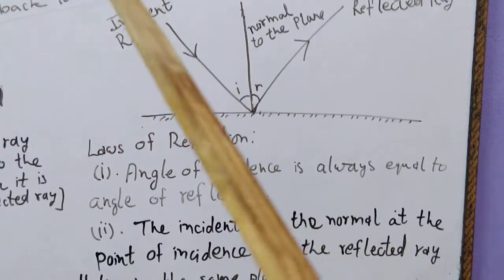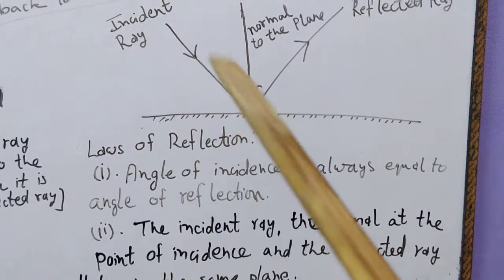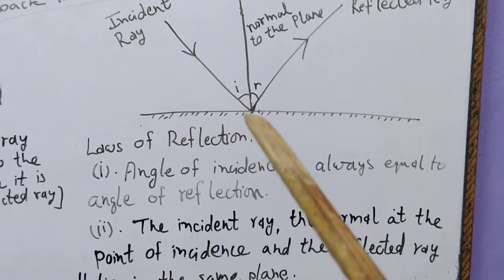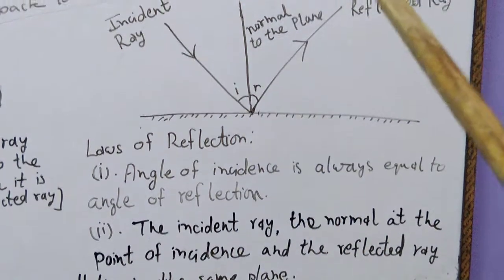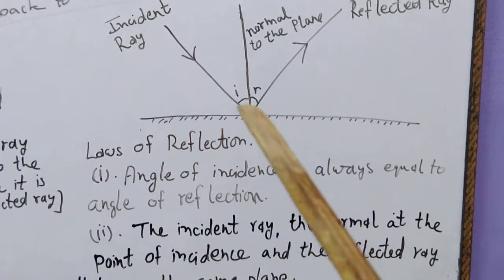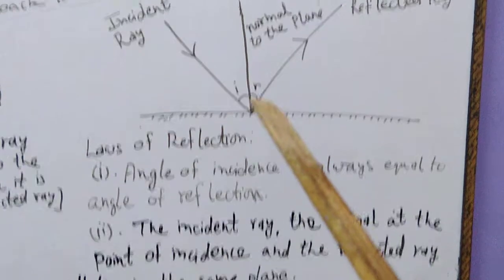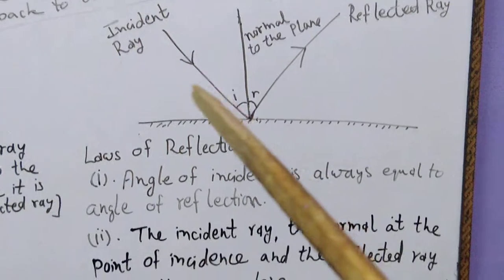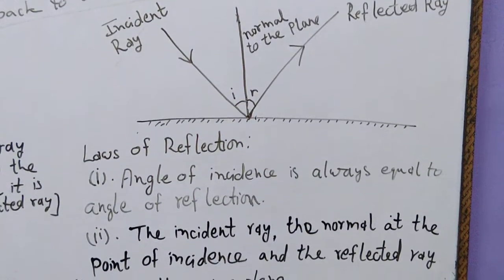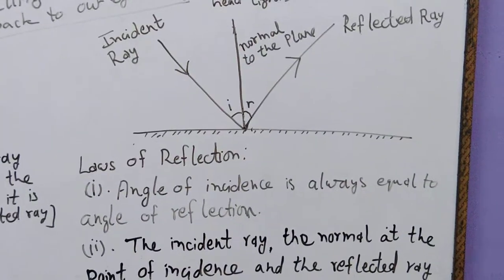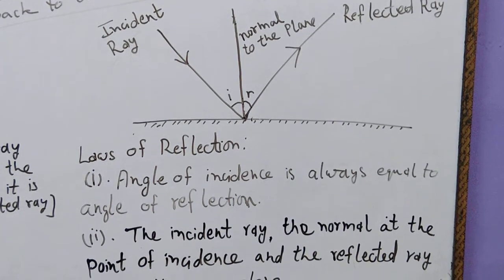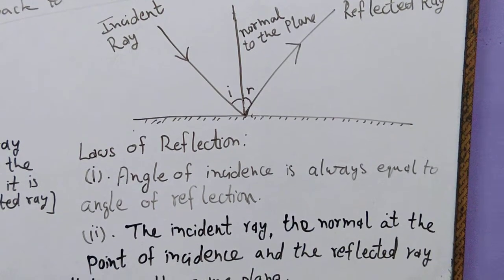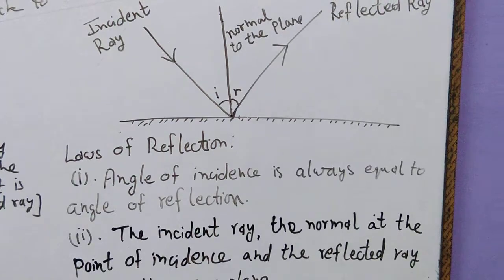For example, for the same ray, this ray is falling on the surface and then returning back, so I should always be equal to R. This will not hold for different rays. It will always occur for the same ray. So the angle of incidence is always equal to the angle of reflection, I equals R.